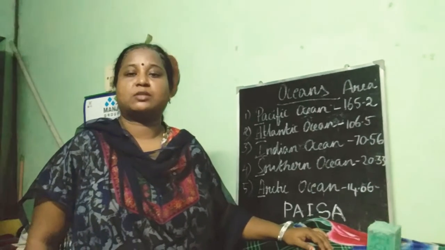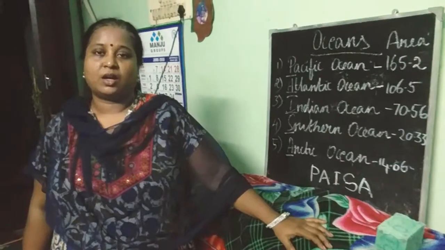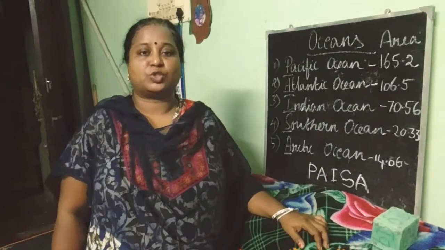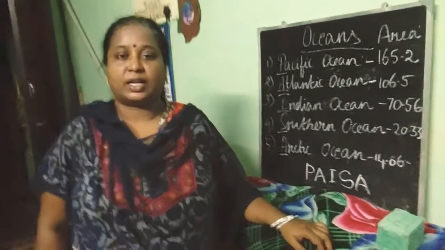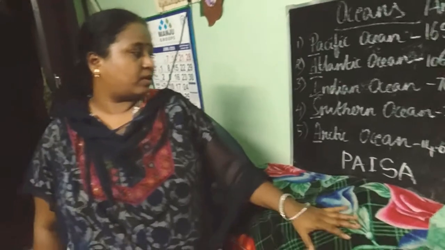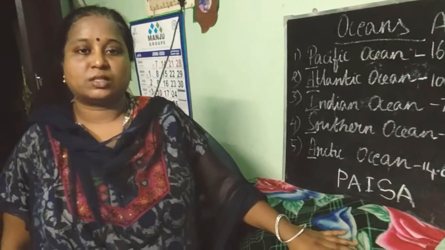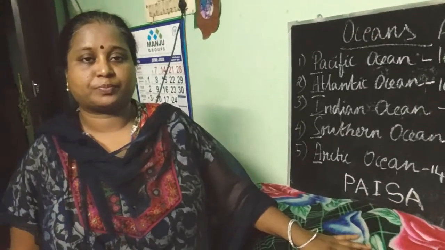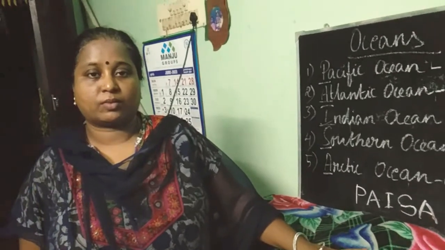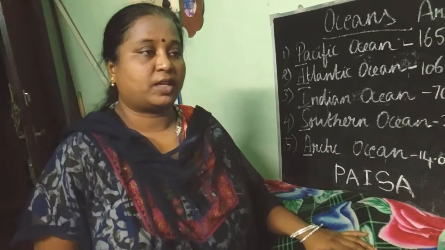Give the other two names for Southern Ocean. The other two names of Southern Ocean are Antarctic Ocean and Austral Ocean. It may be called by any of these names. Which is the smallest and shallowest ocean? It is Arctic Ocean. Yes, very good.